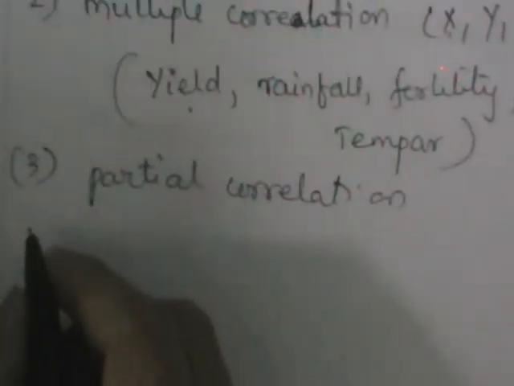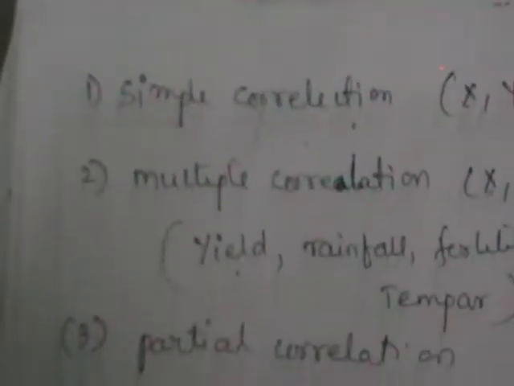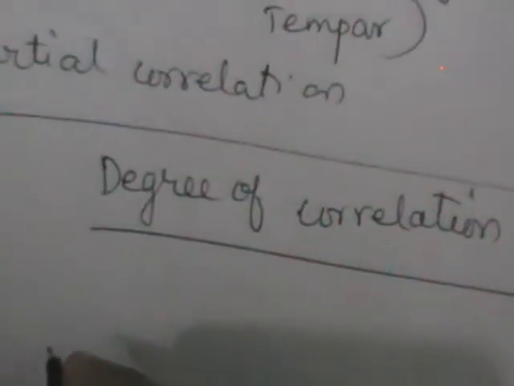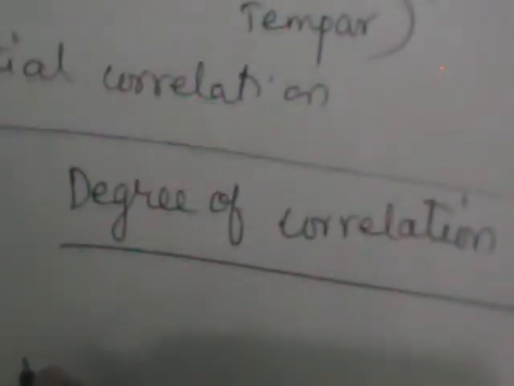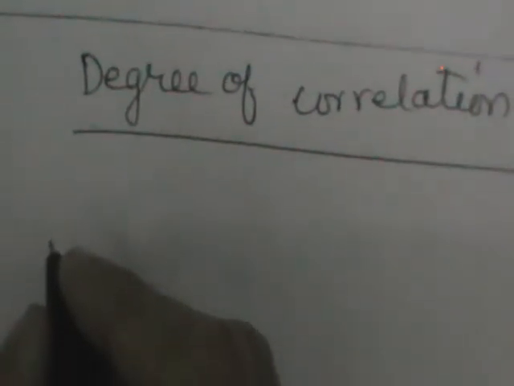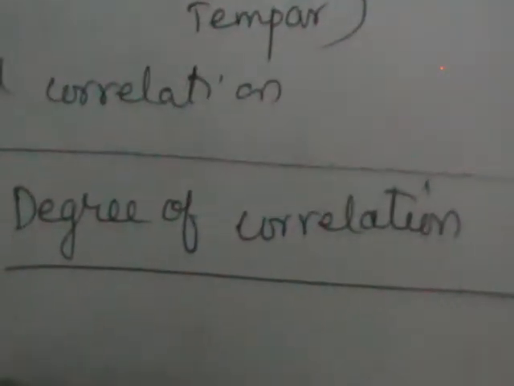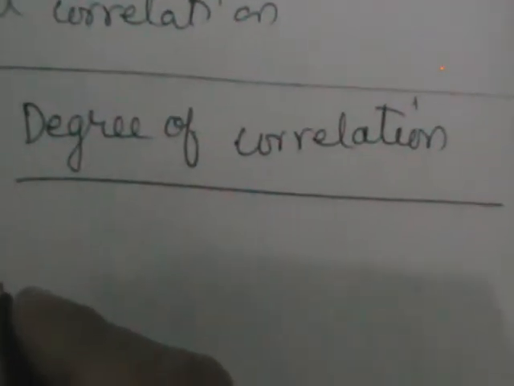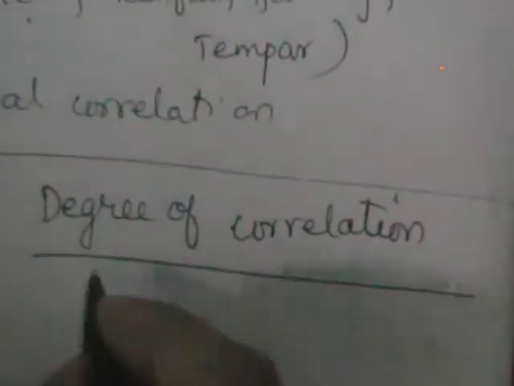These are the few definitions of correlation. Now, all this is nothing but how they are correlated. The next one we are going to find out is the degree of correlation. Degree of correlation means once you have identified that two variables are correlated, and you have observed that they are positively or negatively correlated, then in statistics you should have a numerical measure for that. Degree means whether they are highly correlated or whether there exists a low relationship.